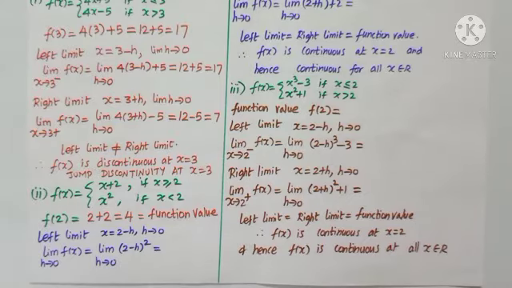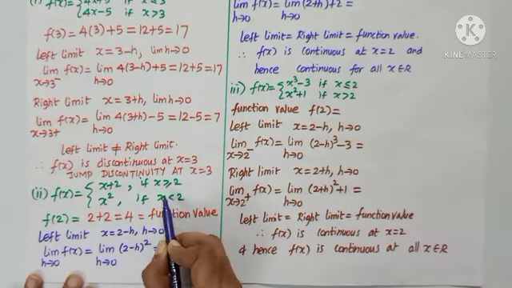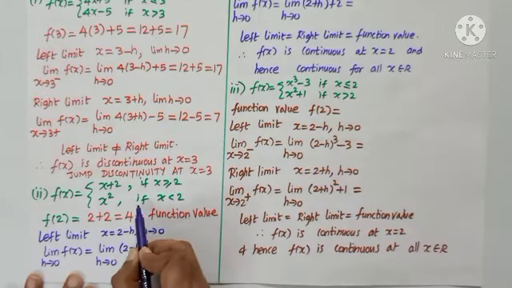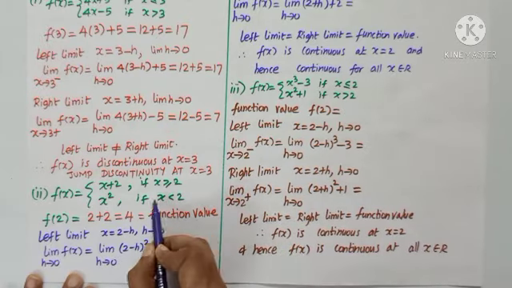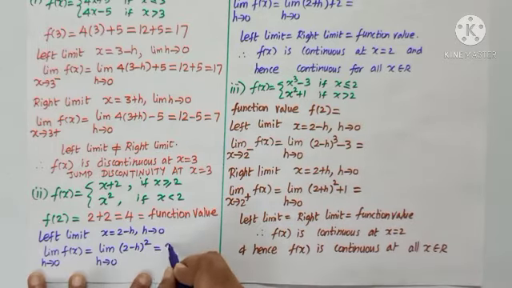Now we need to find the left limit at 2. So put x is equal to 2 minus h and take limit h tending to 0. 2 minus h means I am below 2. That is, I am here. So what is my answer? x square. In the place of x, put 2 minus h. It is 2 minus h the whole square. As I put h 0, I just get 2 square, which is 4.